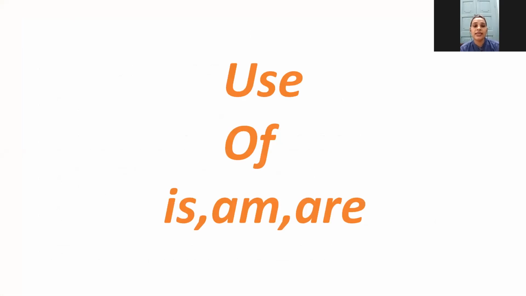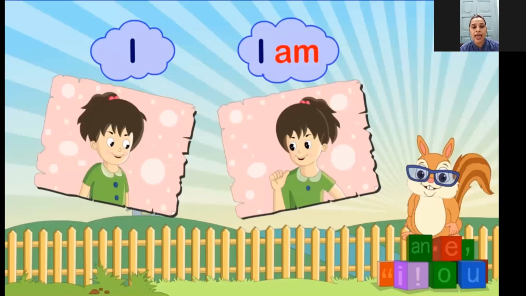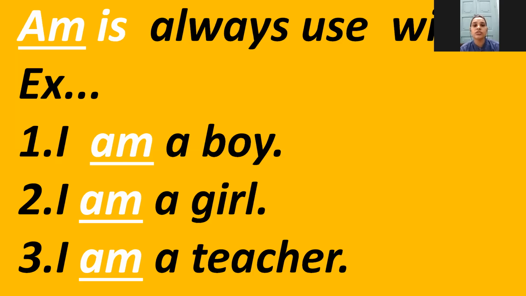Now, let's take use of is, am, are. First, we will take am. Okay. Here is one picture of a girl and if the girl is saying something about herself, she will use I. In English, whatever we say about ourselves to the others, we use I. And we always use am with I.